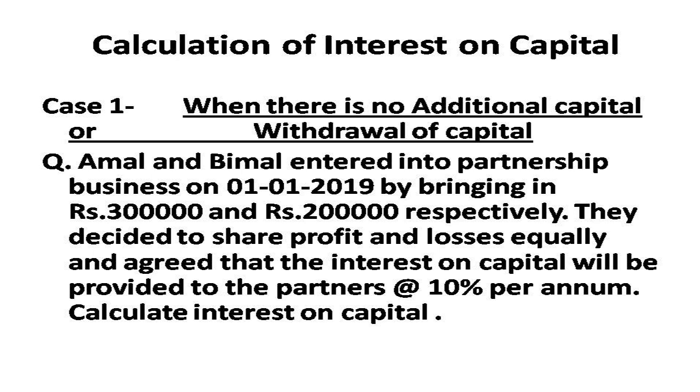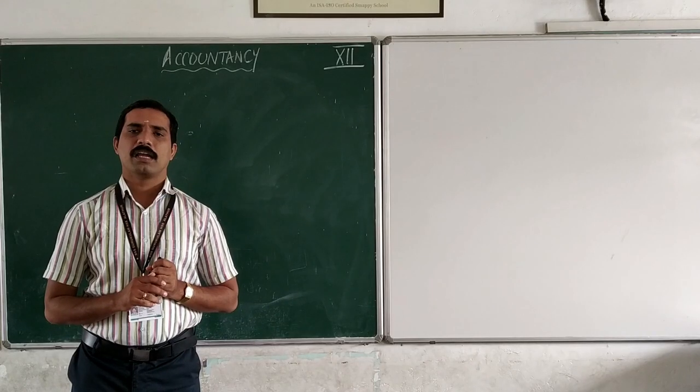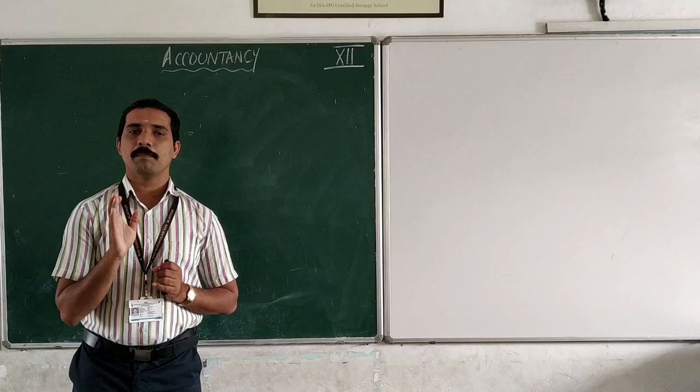They decided to share profit and loss equally and agreed that the interest on capital will be provided to the partners at 10% per annum. Calculate interest on capital. I hope all are clear on the problem.